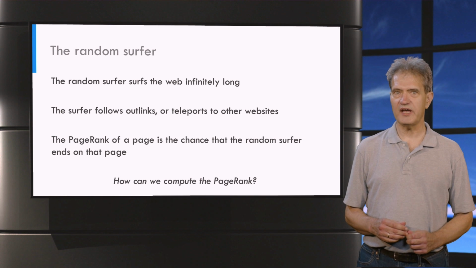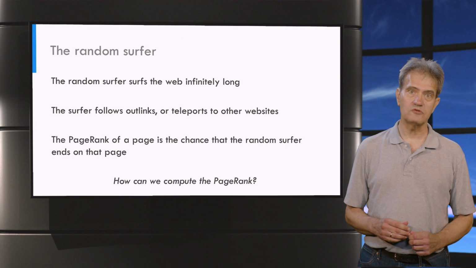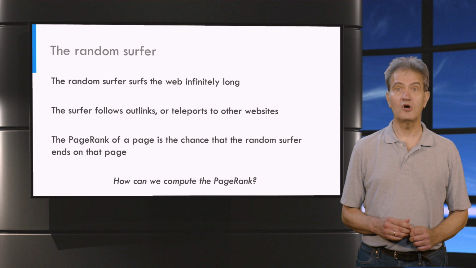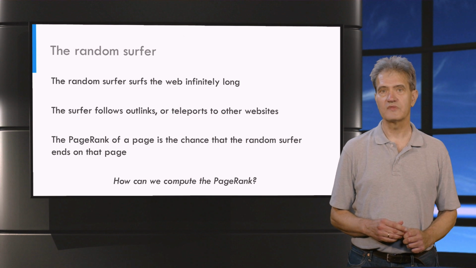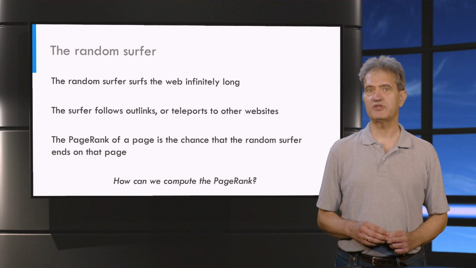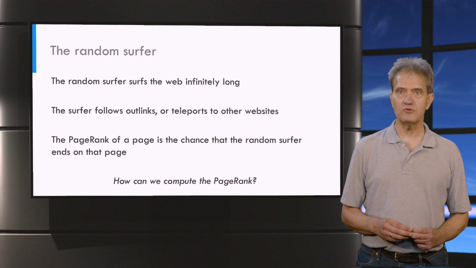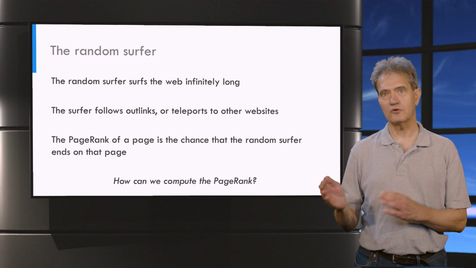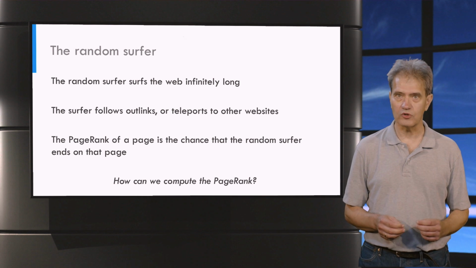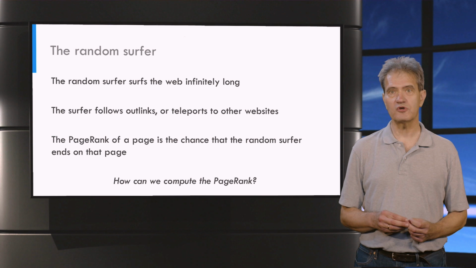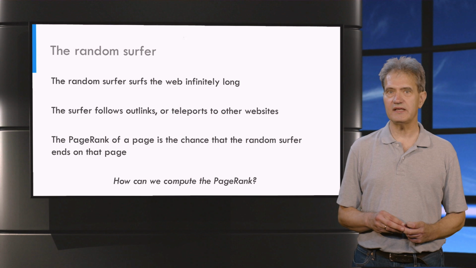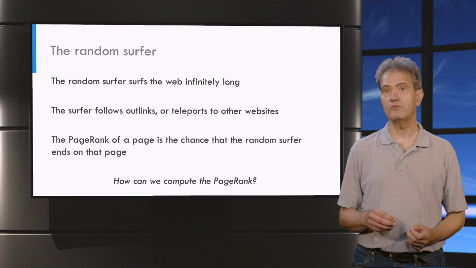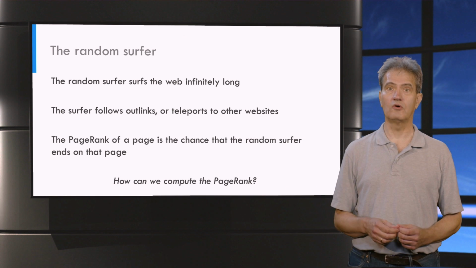To go from page to page, the web server is allowed to follow hyperlinks, or to go to a page by typing in the address of a page in the toolbar. This latter action is called teleportation. Using these two actions, following a link or teleportation, we can derive a model for the probability that the web server is on a website. The PageRank of a website is the probability that the web server ends up on that page after randomly surfing the World Wide Web for an infinitely long time.